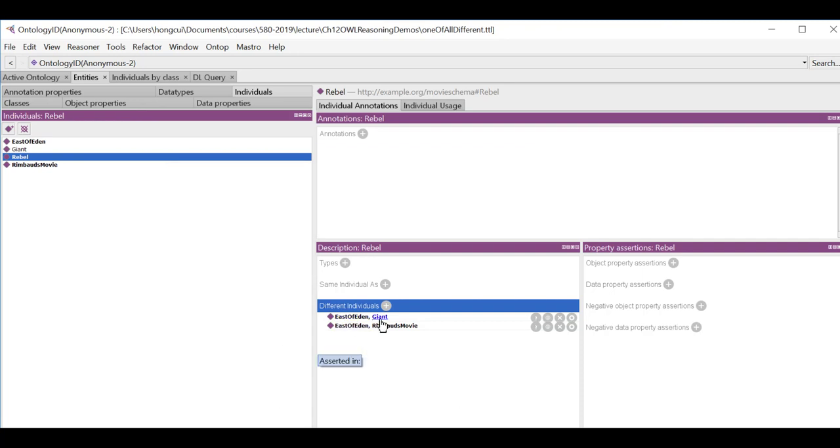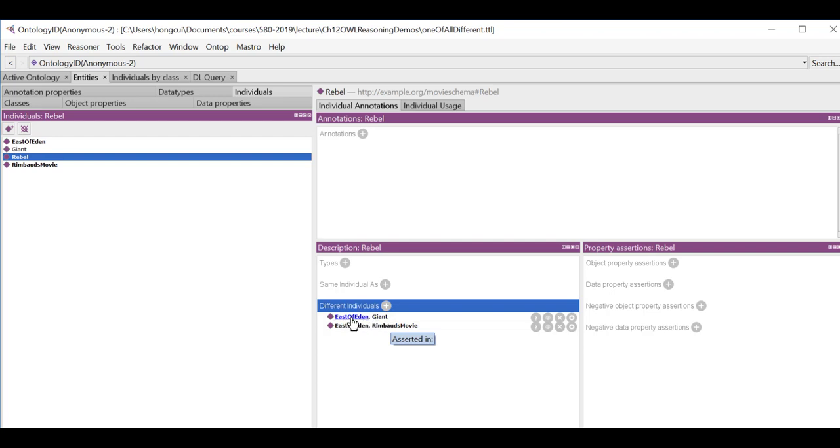Basically, in a statement here, if we see this group of things are different, it means they're mutually different. That's why we need to assert it twice. Looks redundant, but in effect, we're saying that the movie Rebel is different from East of Eden, different from Giant.